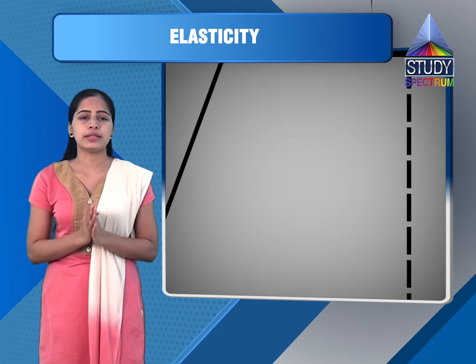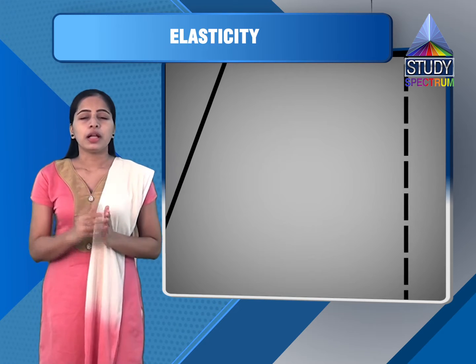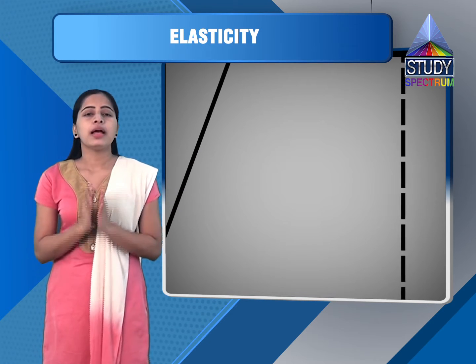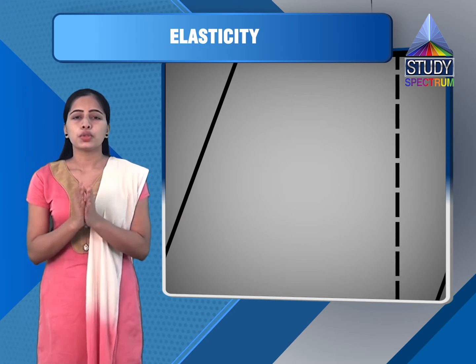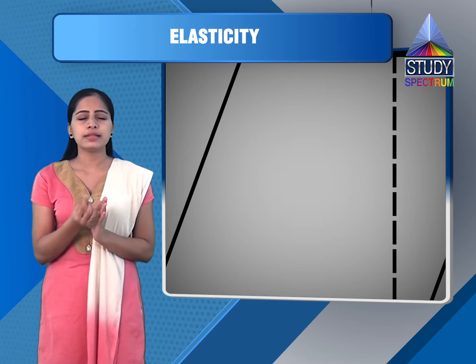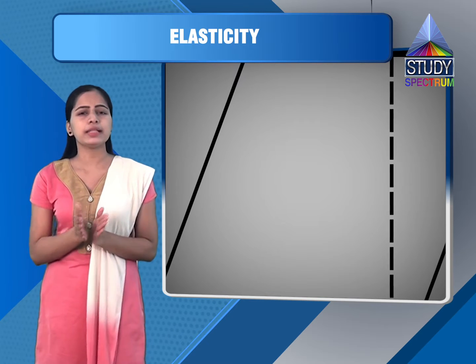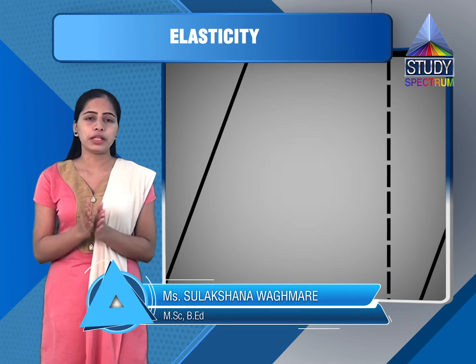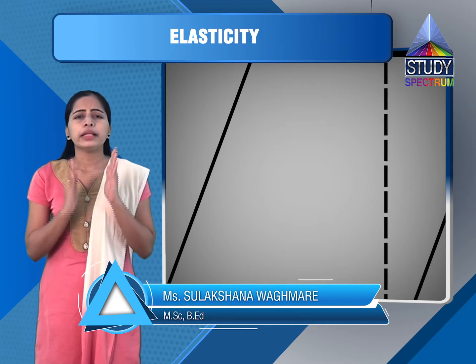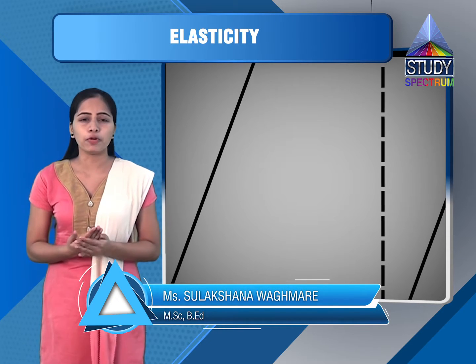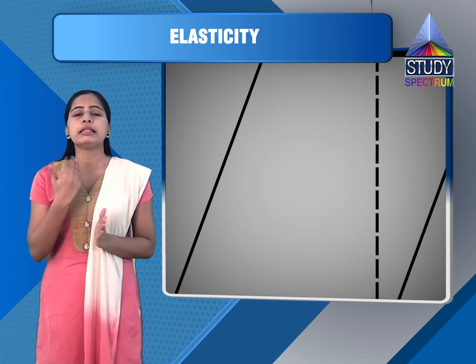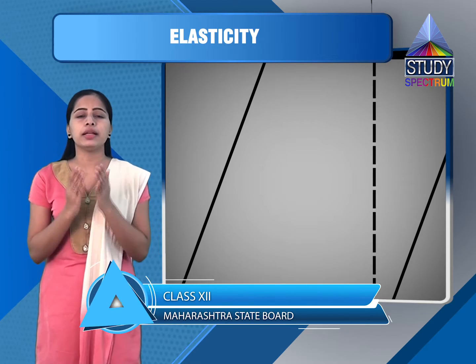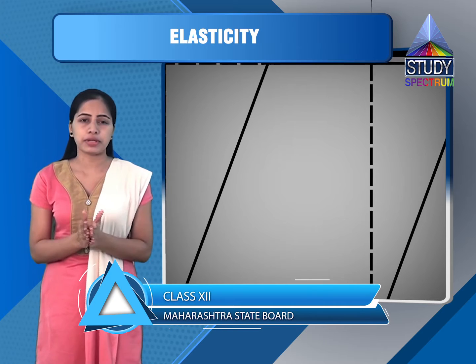Third type of stress is shearing stress. Now this is a very important stress and examples are asked based on this particular stress. So let us see. It is a little tricky but easy to understand if you pay attention carefully. Now if deforming force produces change in shape of a body, the stress associated is called a shearing stress.